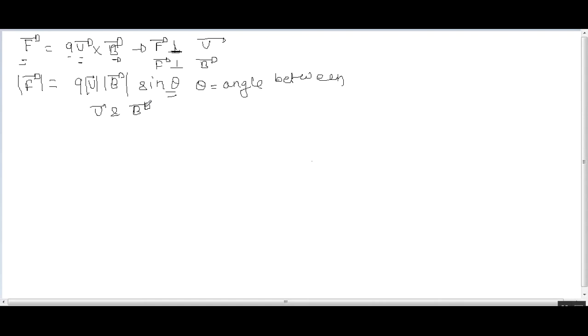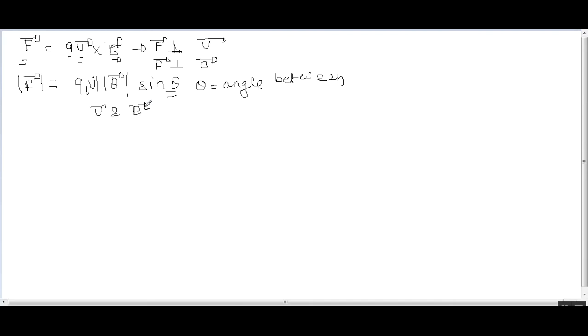We have to find out what the direction of magnetic force should be, and it is necessary to practice. So we will do a lot of practice to find the direction of magnetic force. There are various methods, and I'm not going to tell you what you should use. It depends upon you.